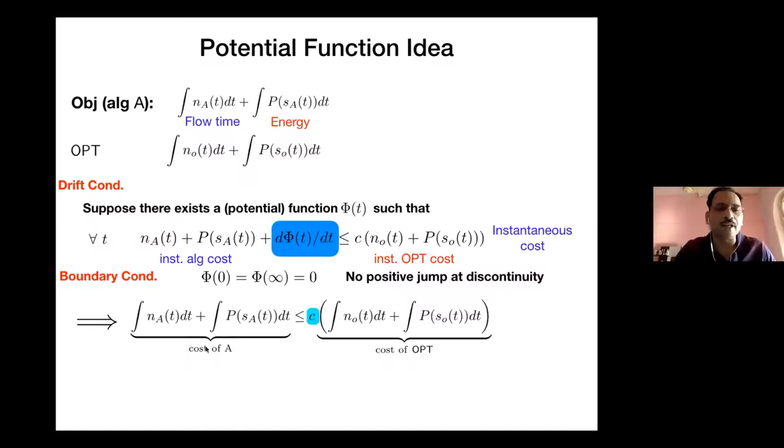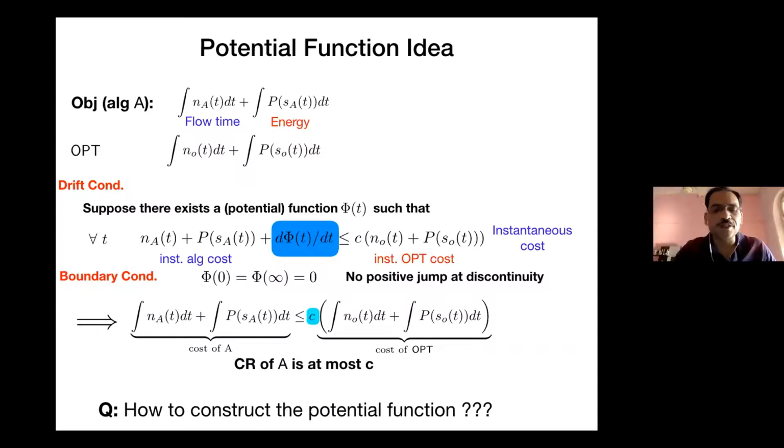And if you can recollect, this is nothing but the overall cost of the algorithm, and this is the overall cost of the OPT. So suddenly from nowhere, I can bound the cost of an algorithm with respect to the OPT, irrespective of what the input is, as long as this magical function exists. That's all. So the end result is that the competitive ratio of such an algorithm is at most c.